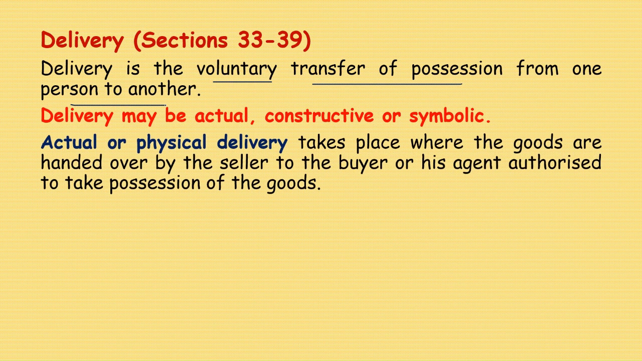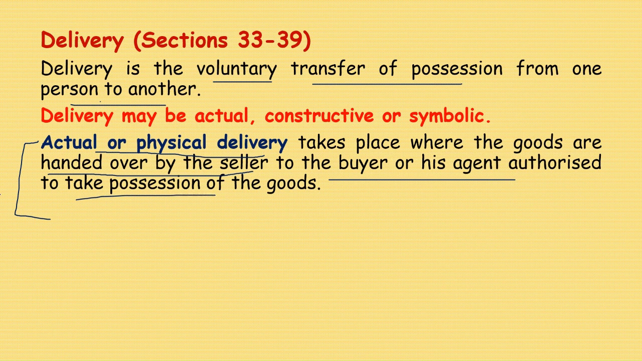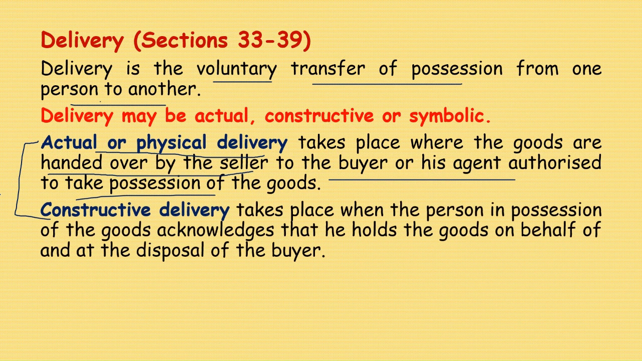Actual or physical delivery takes place where the goods are handed over by the seller to the buyer or his agent authorized to take possession of the goods. This is actual possession. How does it happen? Actual or physical delivery takes place when the goods are handed over by the seller to the buyer or his agent authorized to take possession of the goods. This is called actual or physical delivery.